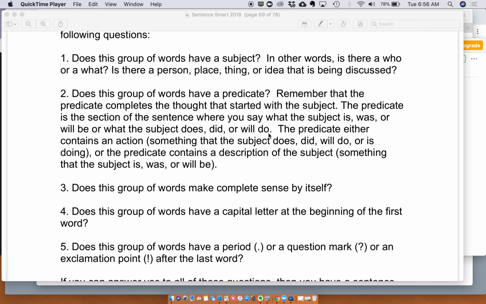The predicate either contains an action, which is something that the subject does, did, will do, or is doing, or the predicate contains a description of the subject, something that the subject is, was, or will be.